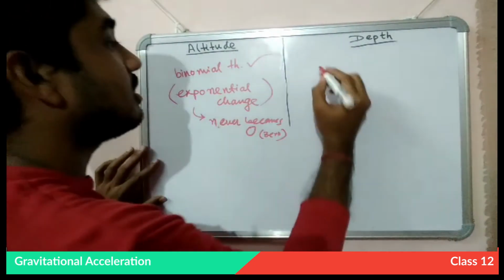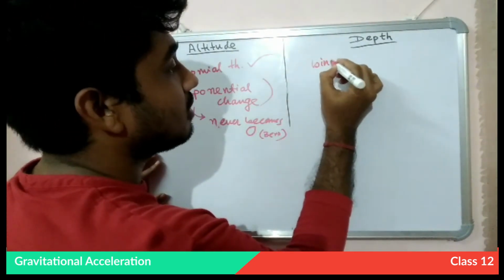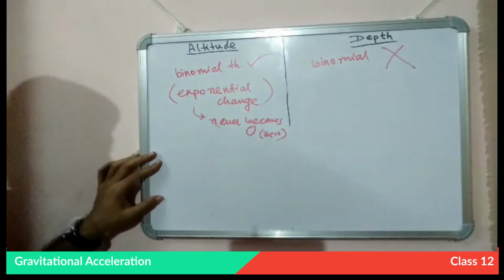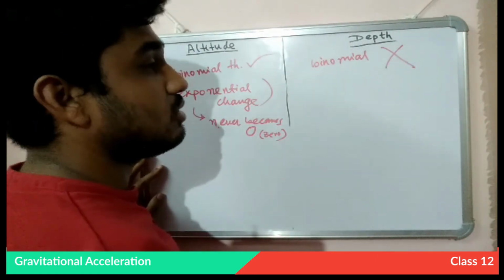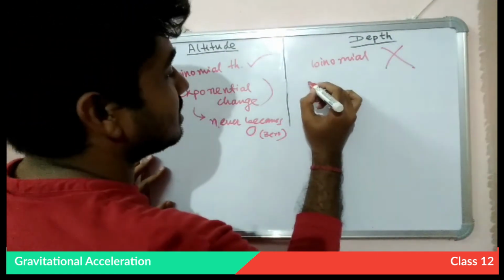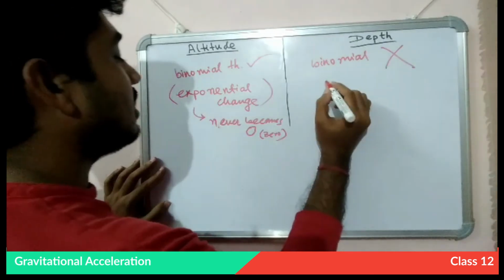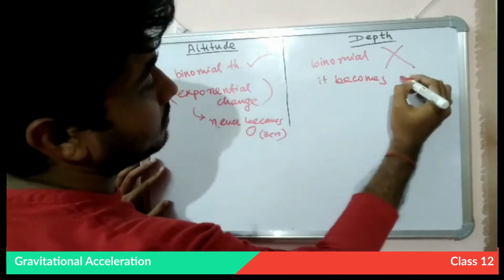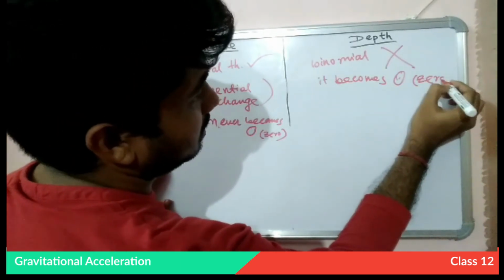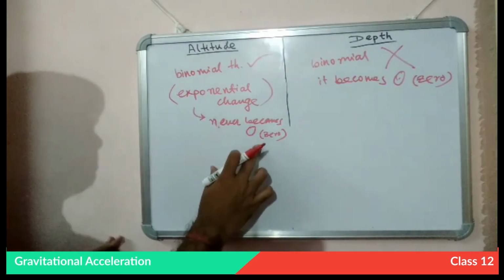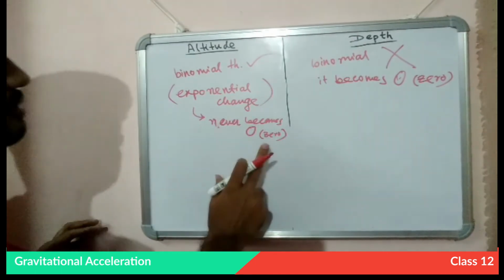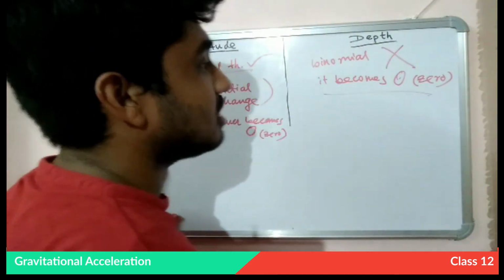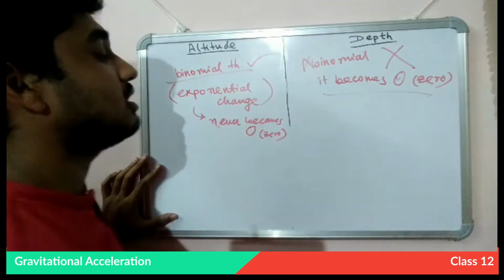And in case of depth, we do not use the binomial theorem. We will just use some classical techniques, and here it becomes zero. As this never becomes zero, you can use the binomial theorem. But as it becomes zero at the center, we cannot use the binomial theorem.